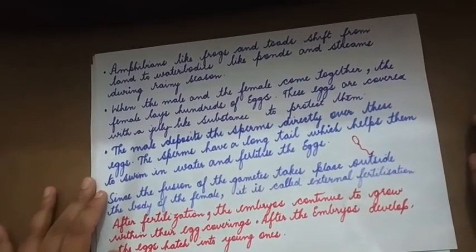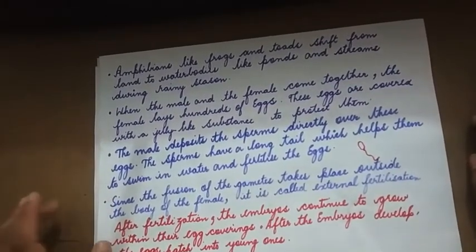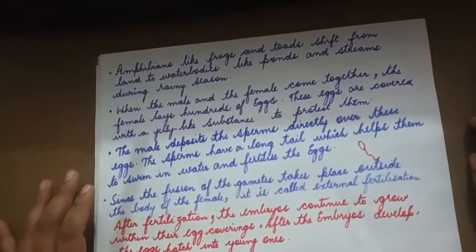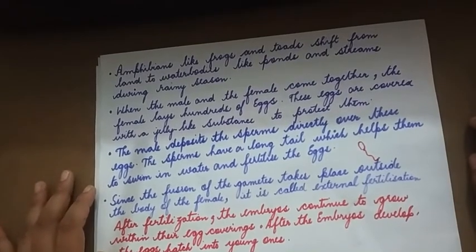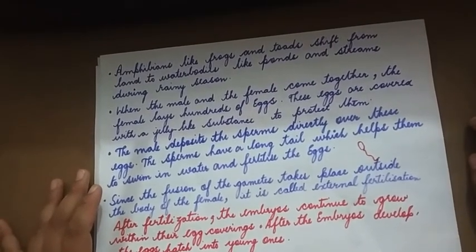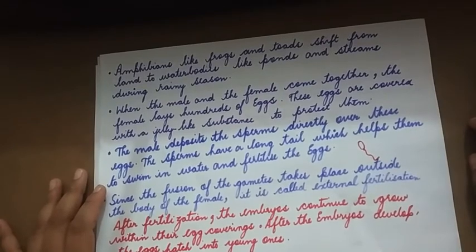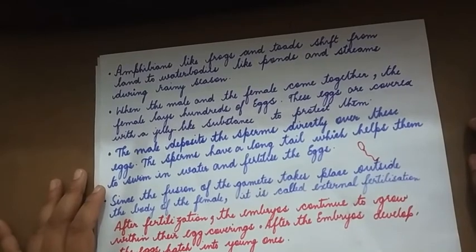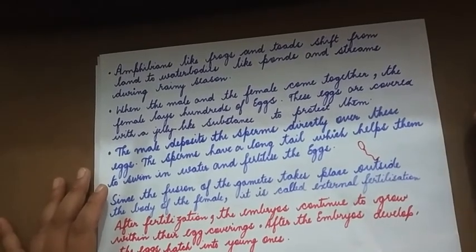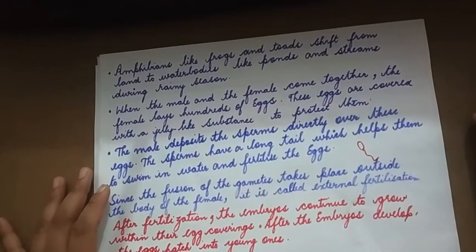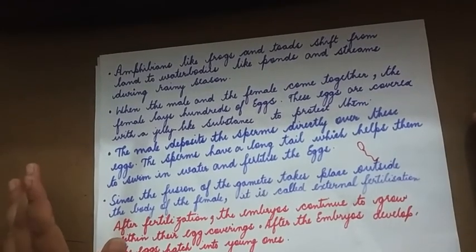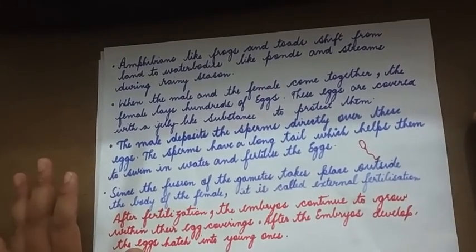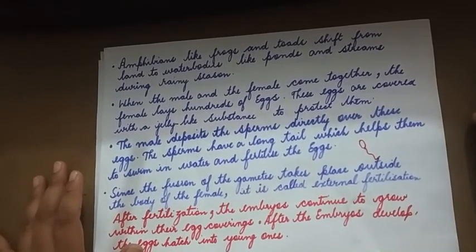See, I have told you that fusion of male and female gametes results in the formation of a zygote. The zygote is single-celled. Now it divides further to form a structure called an embryo, and it is the embryo that further develops and gives rise to the young one. Once the young ones are formed, the eggs hatch and the young ones are released. And remember, the sperms are deposited on the eggs and fertilization takes place.